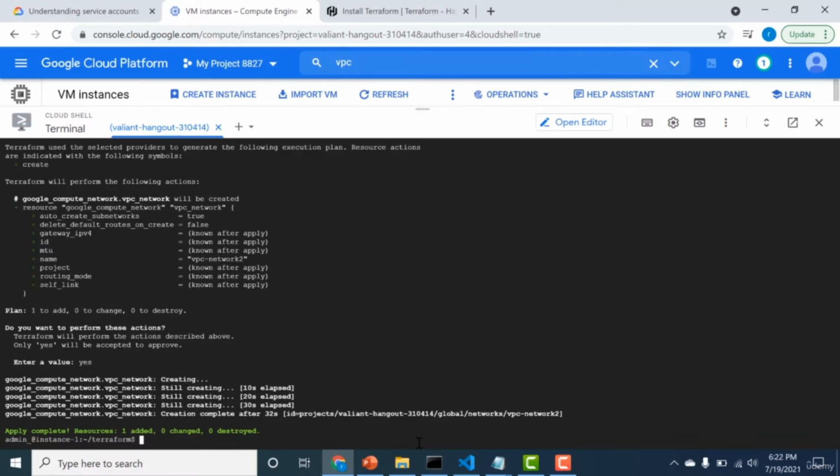If you're using a GCP resource, you should always use a service account, and you should never use a user credential like we did previously. So I'll see you in the next lecture where I'll teach you how you can create a service account and use that particular service account's keys to connect Terraform with GCP.